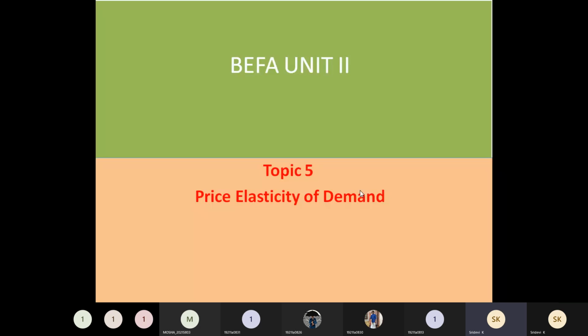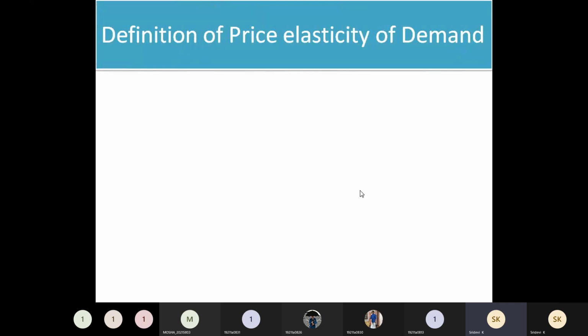Before going into detail about price elasticity of demand, let us see what the different types included in it are, and what the meaning or definition of price elasticity of demand is. Elasticity gives you the percentage change in demand and the price. Here, we compare how the demand of a product changes with the change in the price of the product.